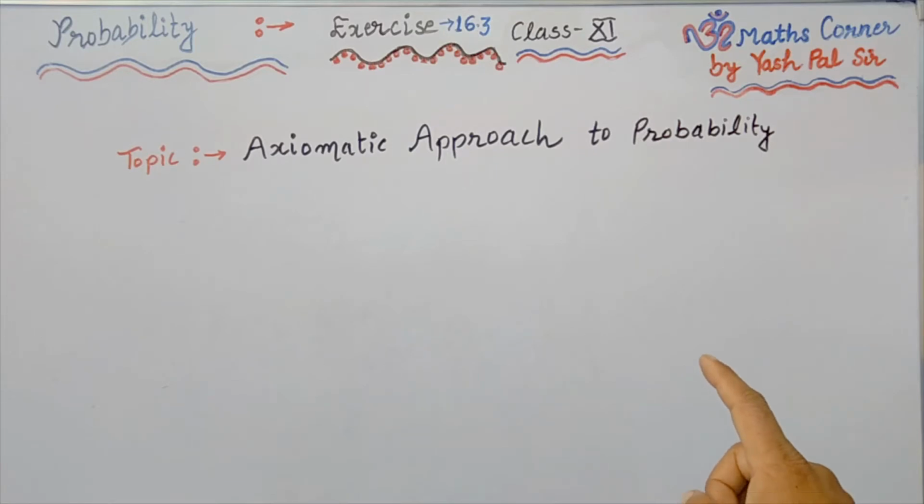In previous videos, that is exercises 16.1 and 16.2, we have considered random experiments, sample space, and events associated with these experiments. In our day to day life, we use many words about the chances of occurrence of events.